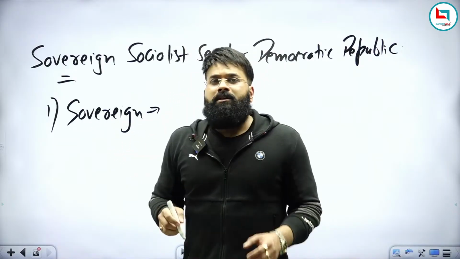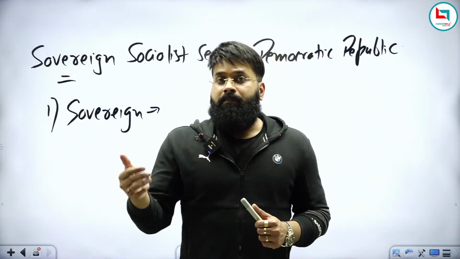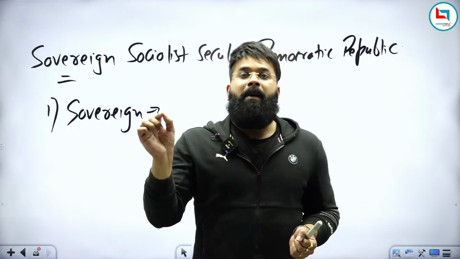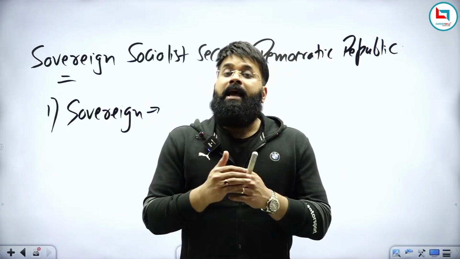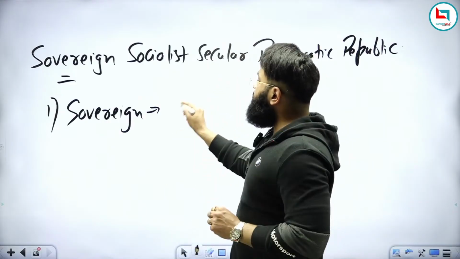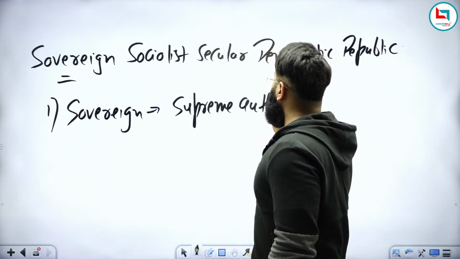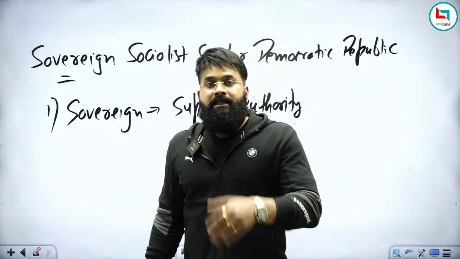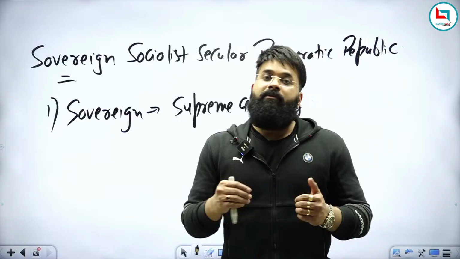The word sovereign implies that there is something supreme, or I should say supreme power. So the word sovereign means supreme power or supreme authority. There is no authority above this authority, and that is why it is known as the supreme authority. So when we say India is a sovereign country, we basically want to say that India is a supreme power. There is no other power above India.